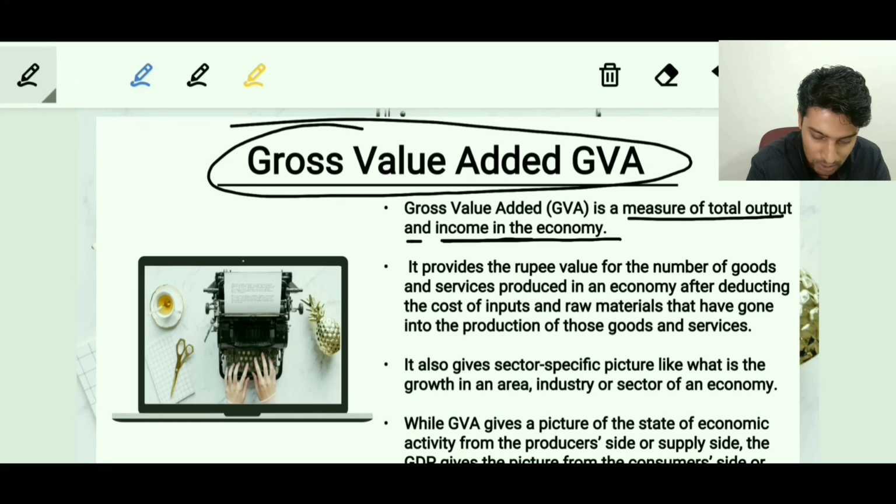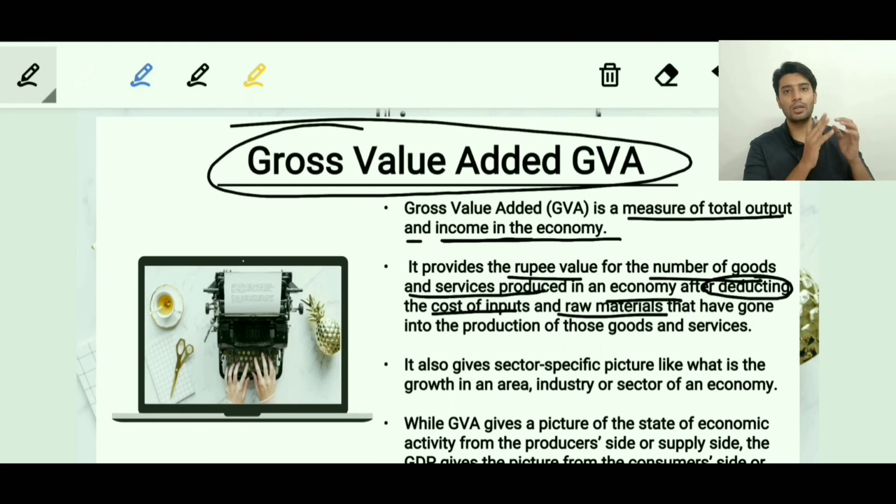The second point says that it provides the rupee value of the goods and services produced in the economy after deducting the cost of the inputs and the raw materials that have gone into the production of the goods and services. So that's the reason why we call it gross value added, because if you remove the cost of the raw materials from the cost of the final good, you realize what amount of value is added. So that's the reason why it's gross value added.